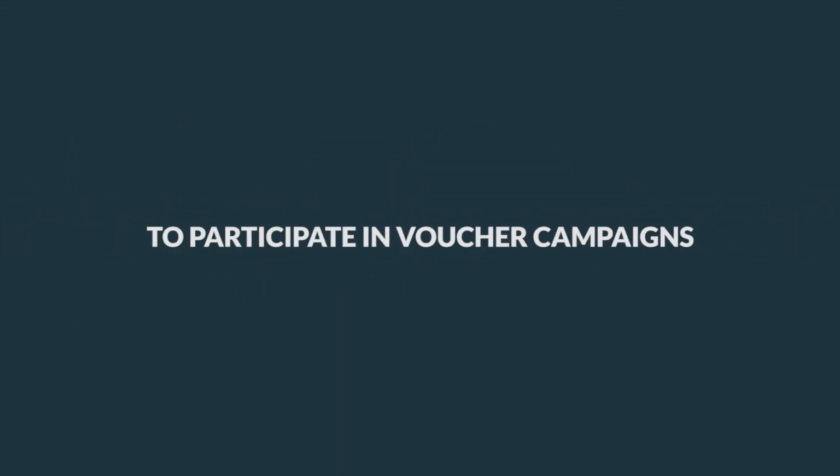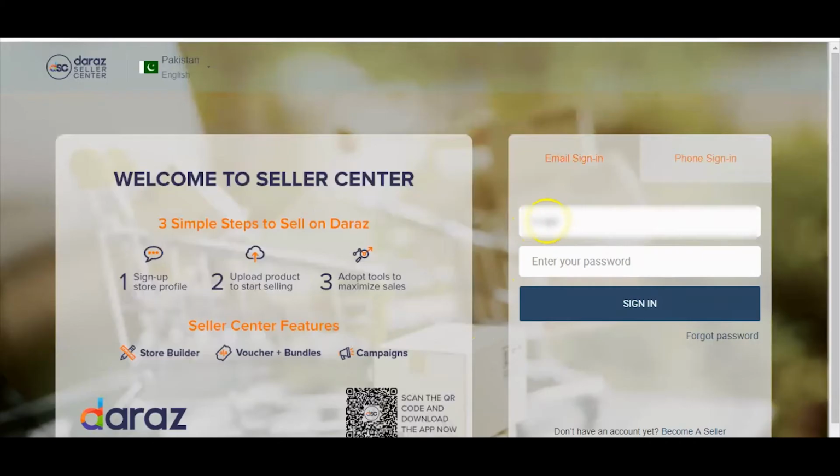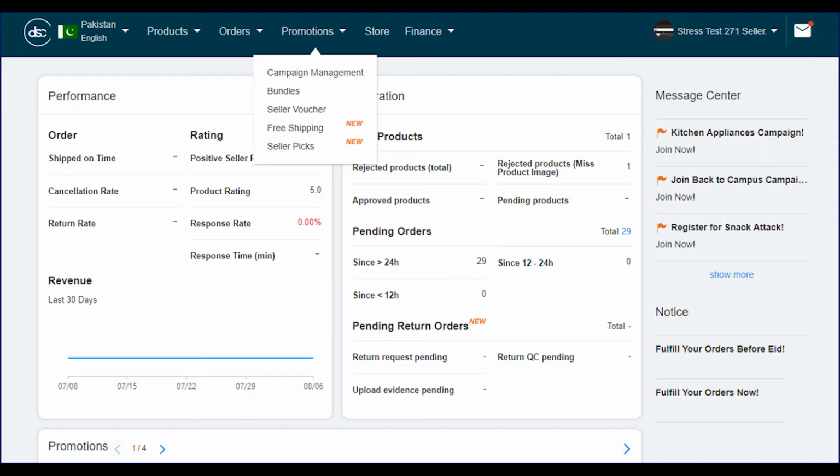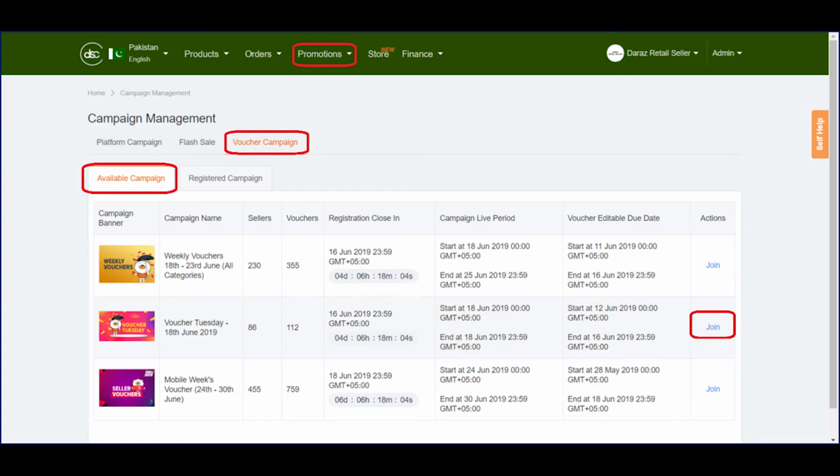To participate in the voucher campaign, Step 1. Log into Seller Center with your registered email ID and password. Step 2. Go to the Promotions tab and click on Campaign Management. You will now land on the Campaign Management page. Click on the Voucher Campaign tab to view all available voucher campaigns. Select the campaign which you wish to participate in and click on Join.